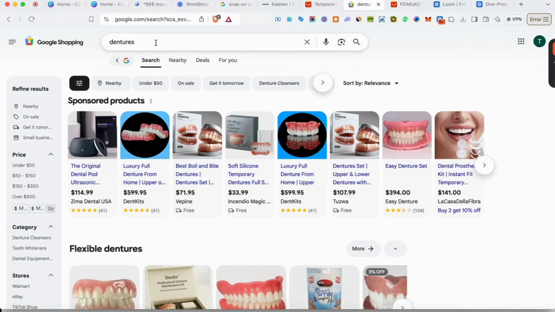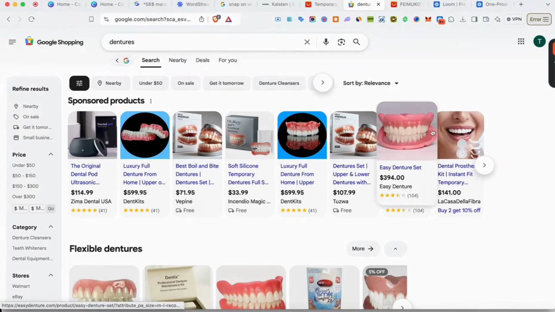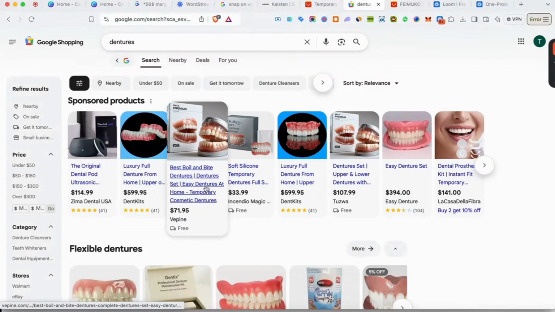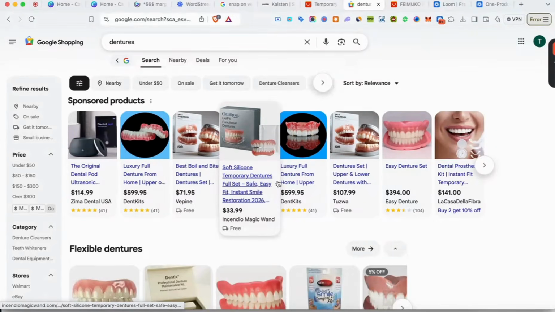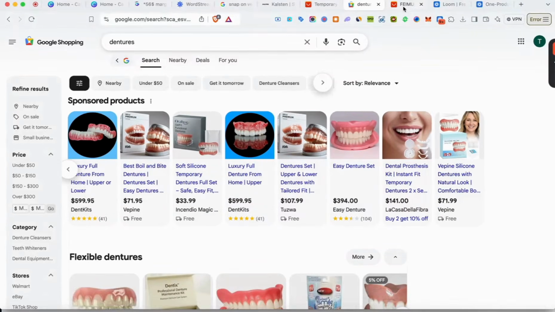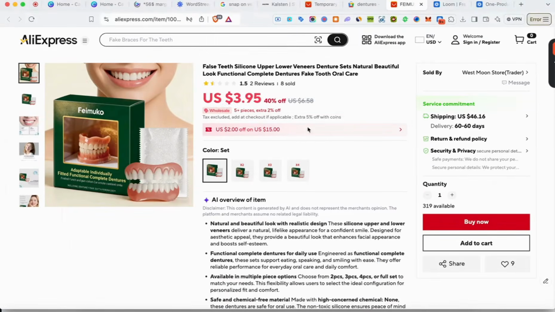Even if I come over here and I type in dentures, there are people drop shipping dentures, guys. And believe it or not, dentures are available on AliExpress to sell. So look, $100, $71, $600, $33, 141. If I come over here, I can see others selling it for $71. If I come over here to the AliExpress listing for dentures, we can see that this thing is only $395.